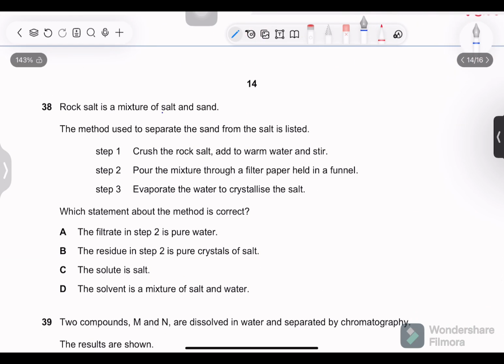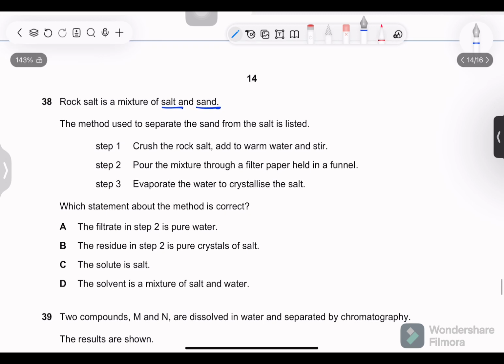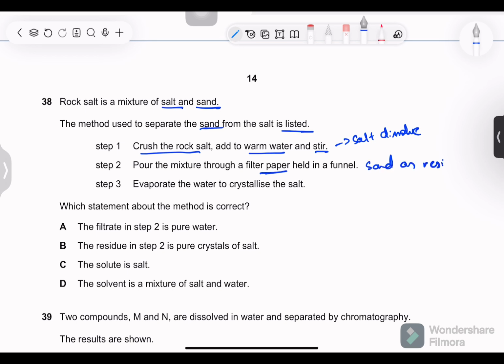38. Rock salt is a mixture of salt and sand. They have told us the method used to separate the sand from the salt is listed. Crush the rock salt, okay. Add to warm water and stir to make a solution in which salt will dissolve while sand will remain suspended or settle at the bottom but won't dissolve. Sand is insoluble. Pour the mixture through a filter paper. So the filter paper will catch all the sand as residue. Evaporate the water to crystallize the salt. Okay. The filtrate in step 2 is pure water.